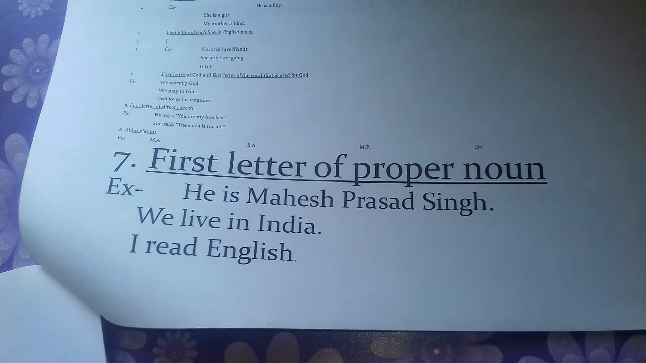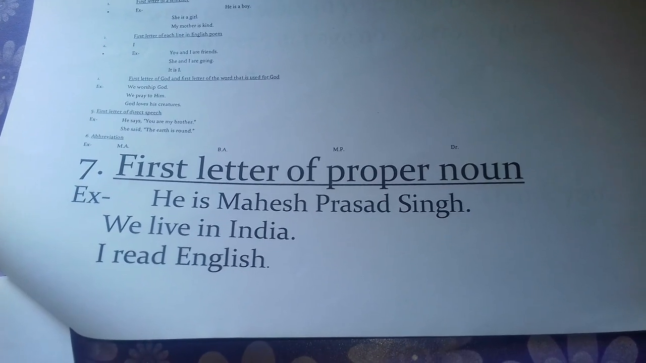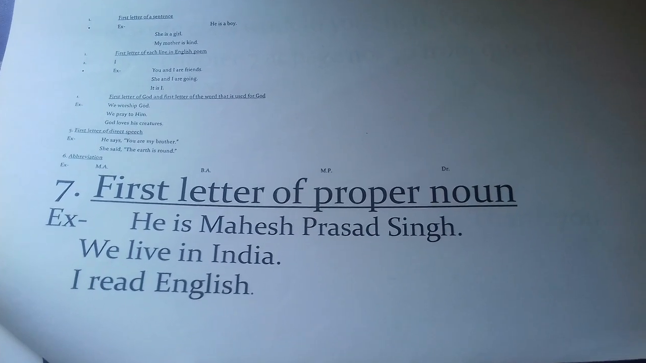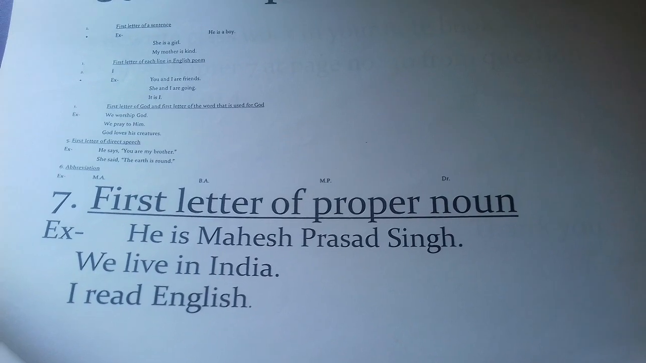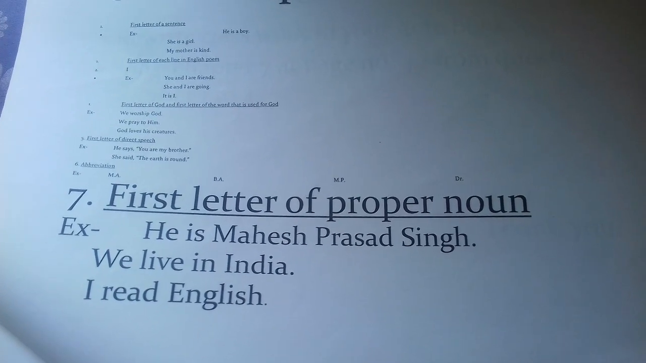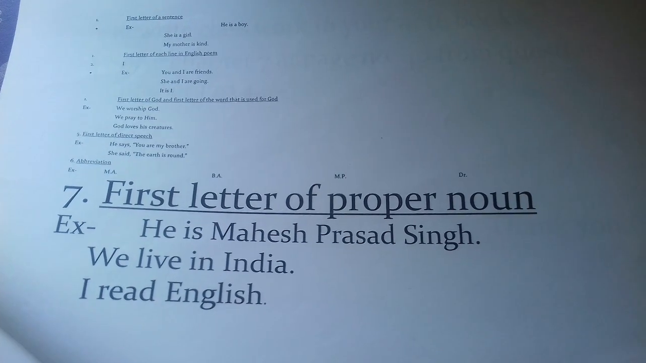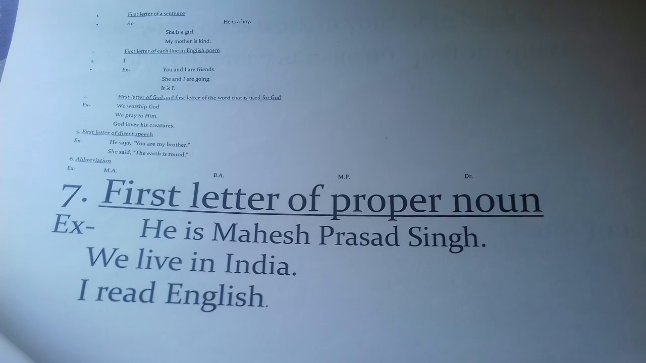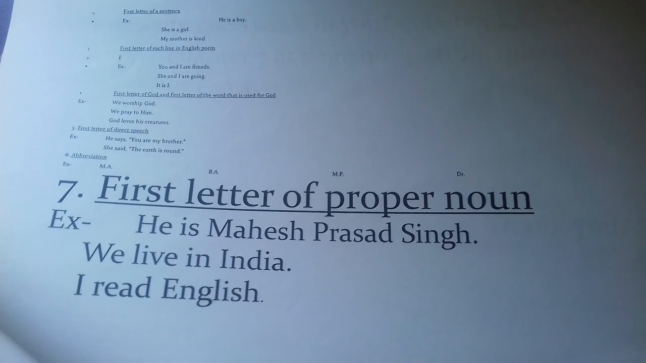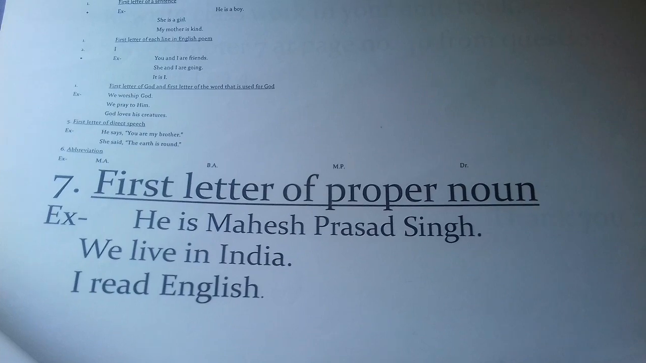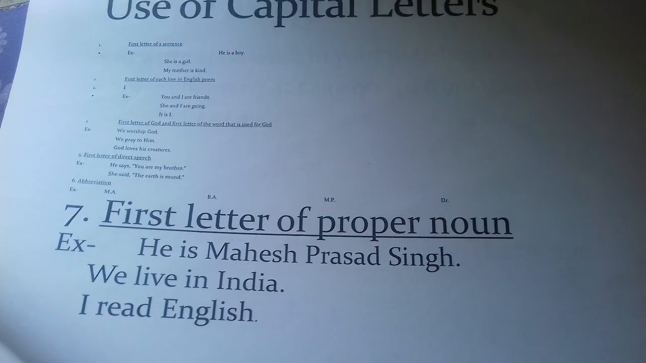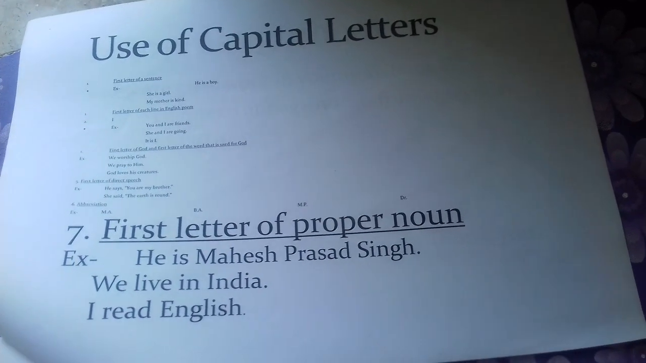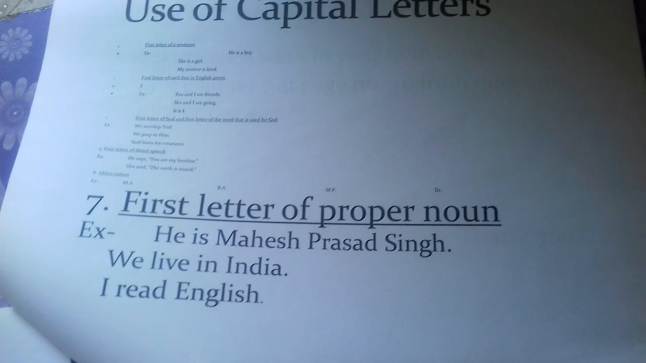Proper noun means name of a particular person, particular place or particular thing. Like he is Mahesh Prasad Singh. Here the name is Mahesh Prasad Singh. There are 3 words in the name, Mahesh, Prasad and Singh. M is capital, P is capital and S is capital. We live in India. India is the name of our country, so I is capital. I read English. English is the name of a language, so E is capital. So we should also use the first letter of a proper noun.